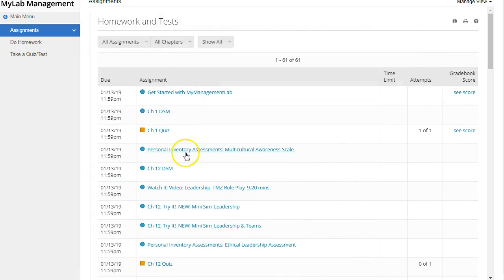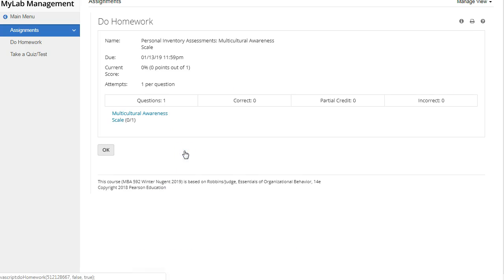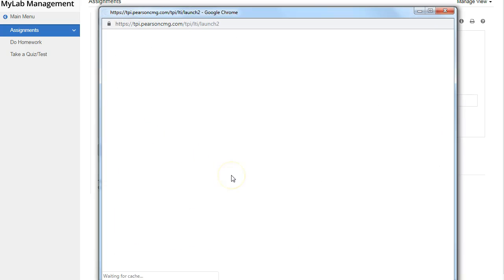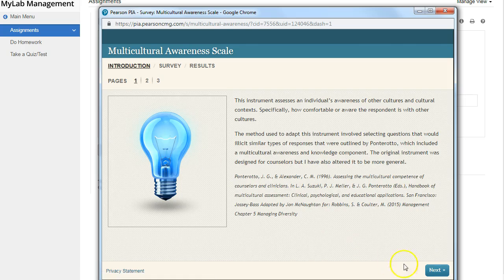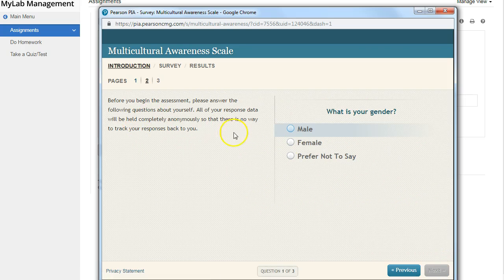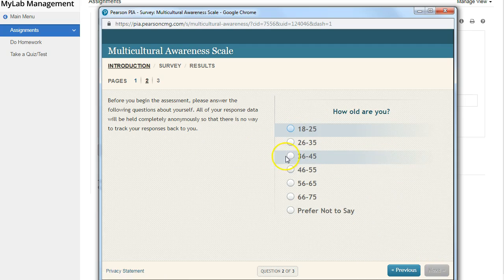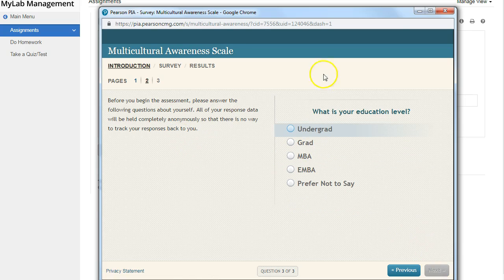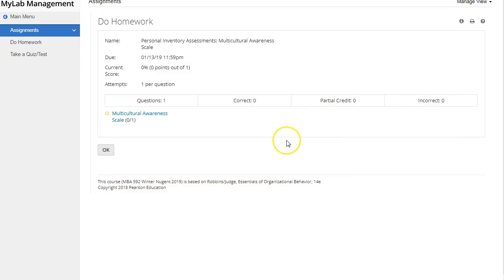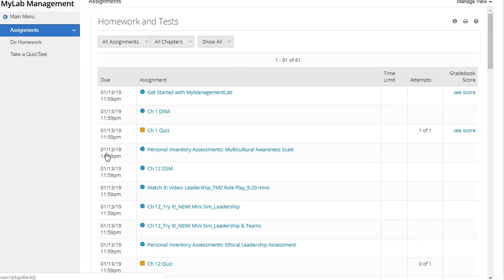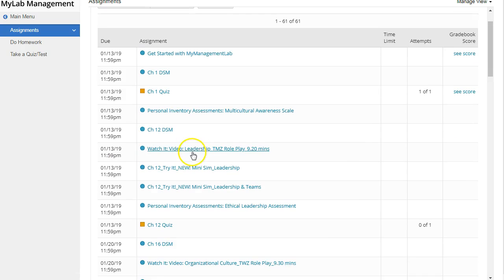And here's a personal inventory assessment, another type of assignment you would take in here. This is a different type of assignment than you're used to, and you just follow through with it. It's going to give you a result that should be very interesting, related to the textbook material we're working on and to your specific answers. These aren't always the typical assignments.